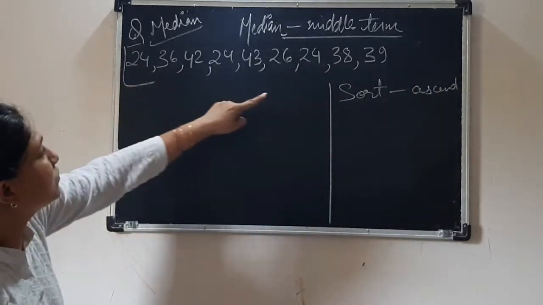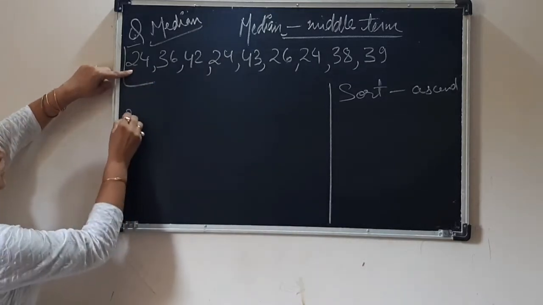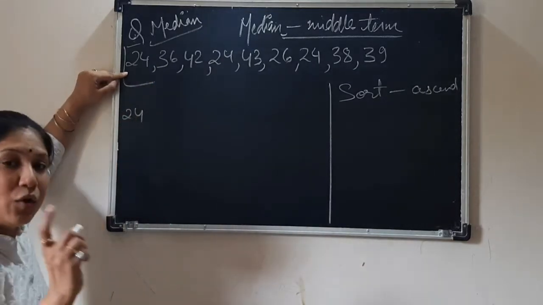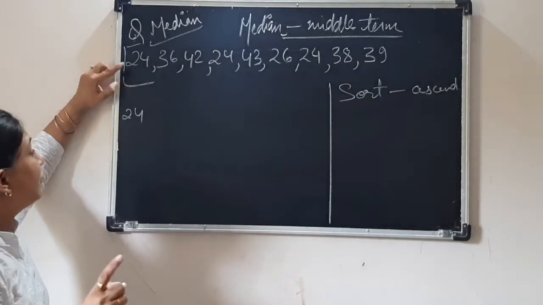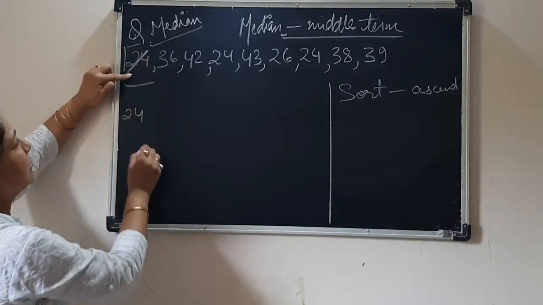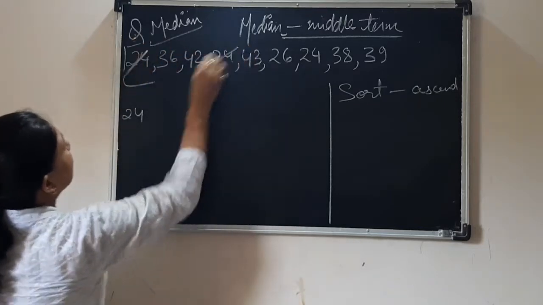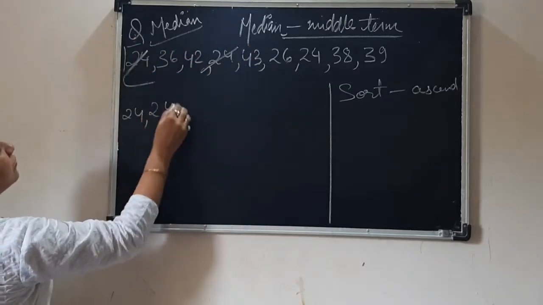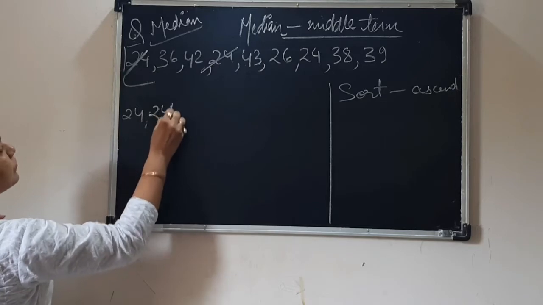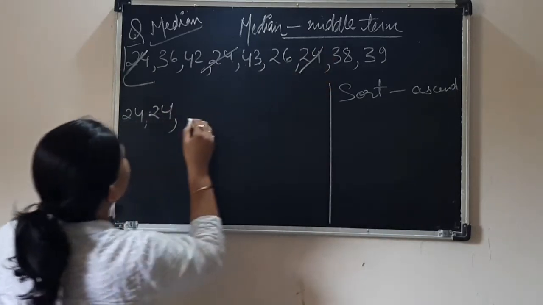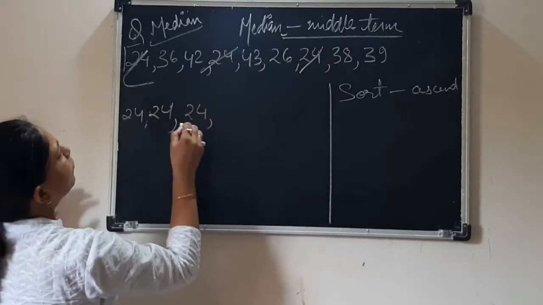Let us start. The smallest number here is 24. This I have written. What did I tell you children yesterday? That when you write the number, cancel it. Then any other number more than this? Yes, we have one more 24. Write down 24. Then one more 24. Write that 24 also.